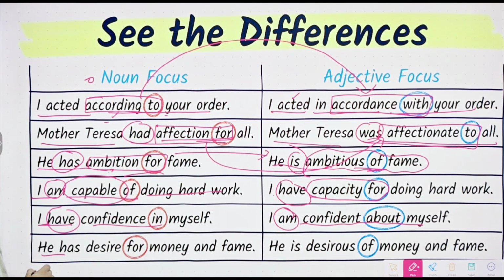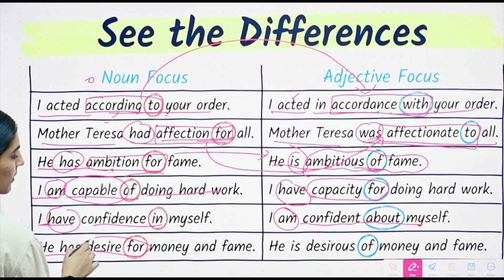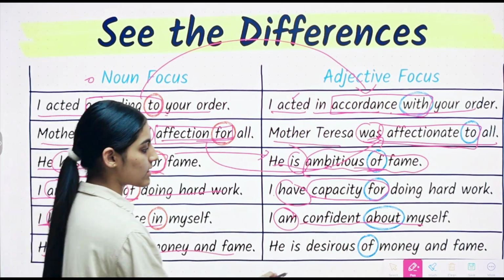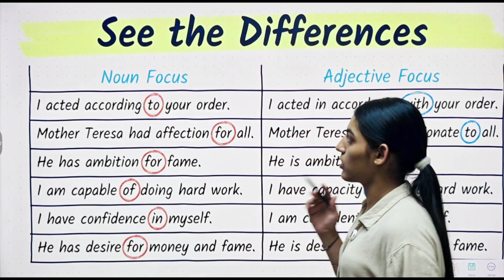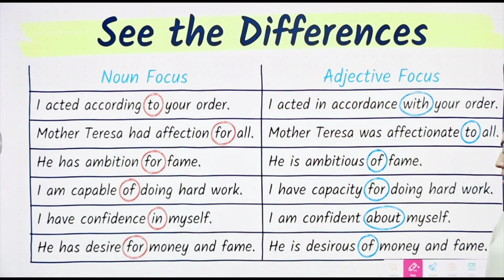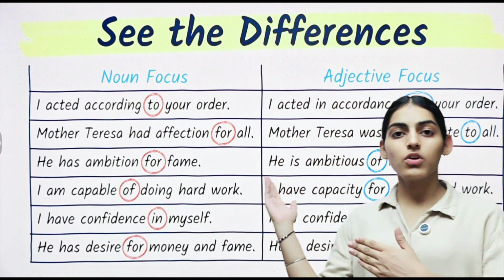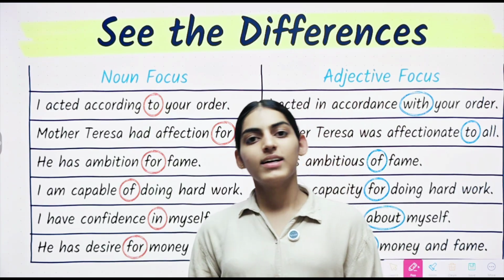Alright. Then we have the last one. "He has desire for money and fame." "He is desirous of money and fame." Alright. So in this manner, you can memorize them and they're very important. They're very important for exams. So you have to note them down in your notebooks. This would help you a lot.